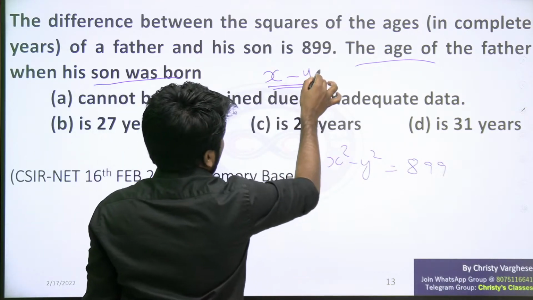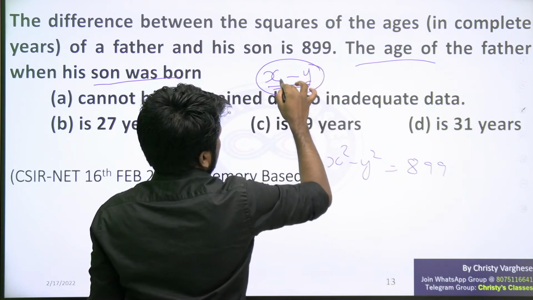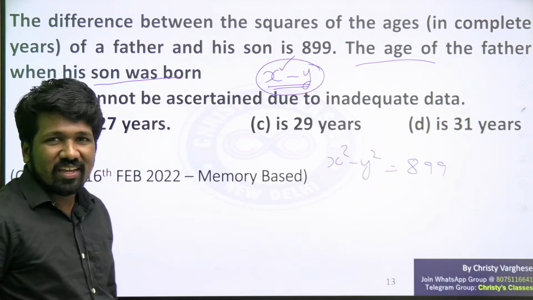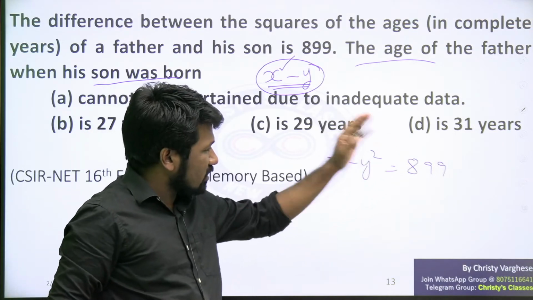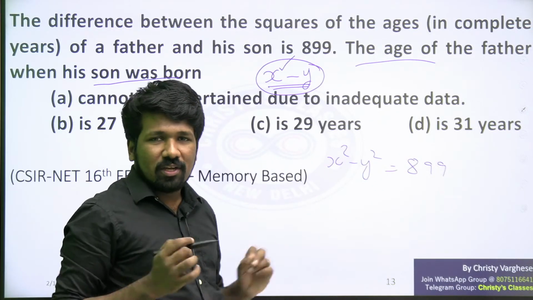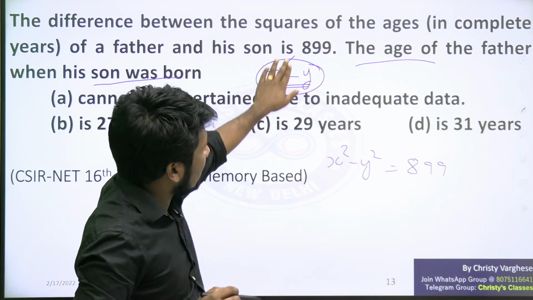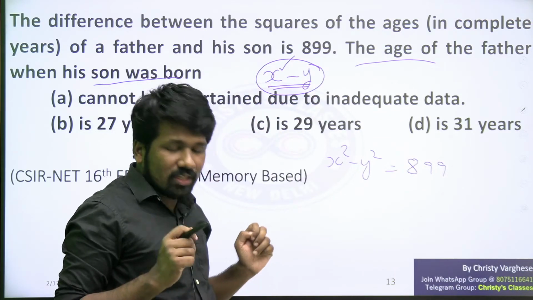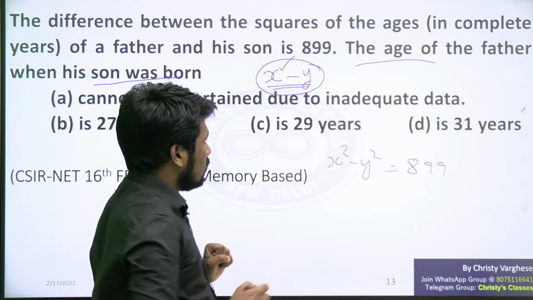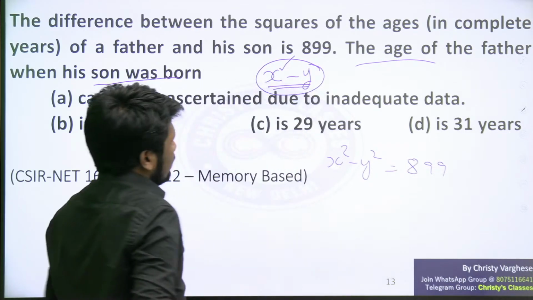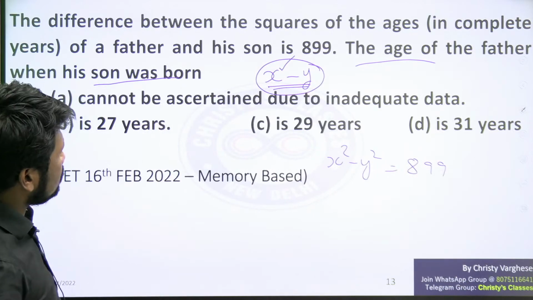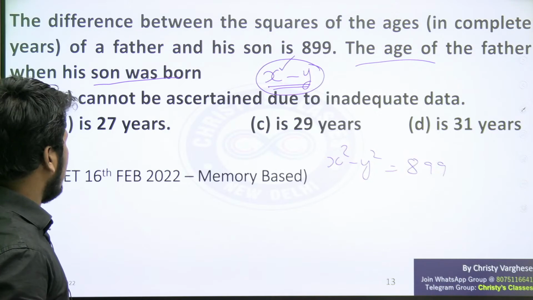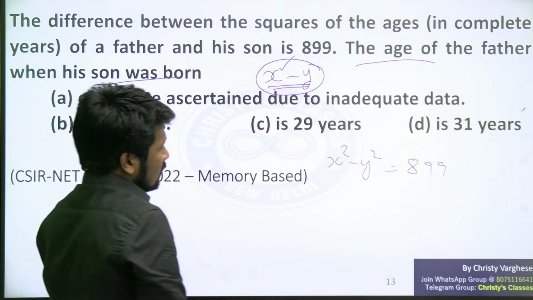Then the age of the father when his son was born is nothing but x minus y. From x square minus y square is 899, you have to find x minus y. Understanding that x minus y is needed is the important thing in this question. Here trial and error will be a better way, or you can mathematically simplify it also. Both are fine. I will show you both the ways.